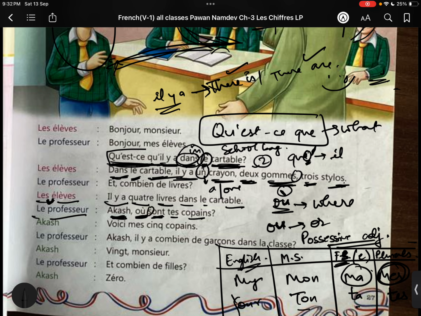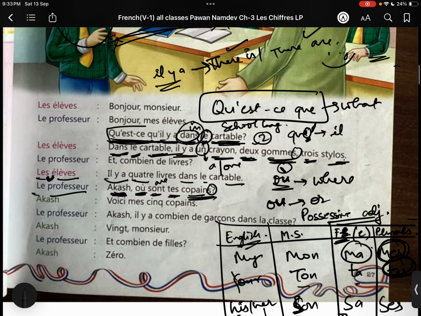See, the spelling of être starts either with E or with S. We always use the conjugated form of être. The meaning is are. Akash is saying, where are they? Why they? Because it's plural. This noun is in the plural form, so we will use tes. Tes means your. In English we have the same word, but in French we have a lot, 3 different forms. Okay, where are your copains? Copains is male friends.